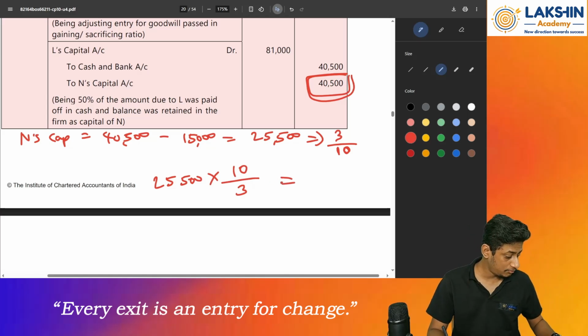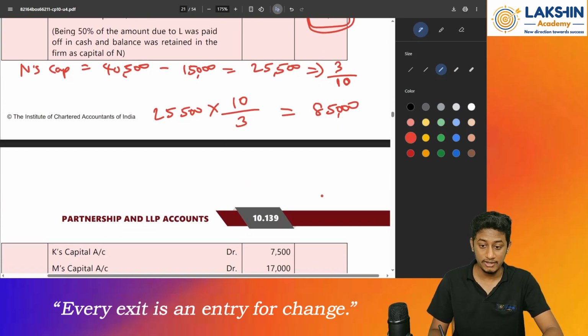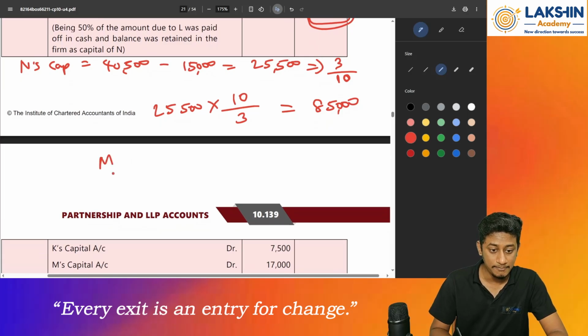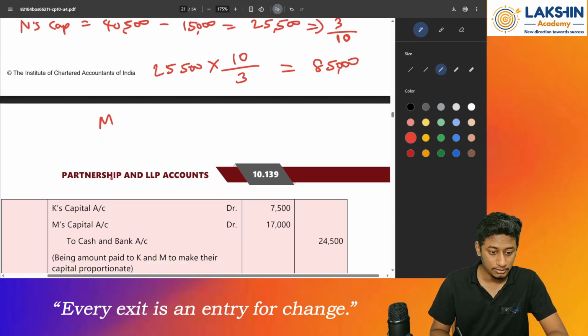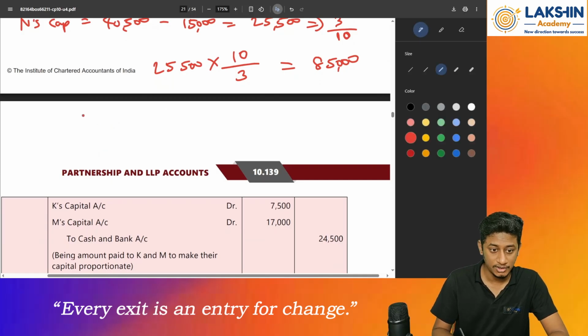So how much will that be? 25,500 into 10 by 3 equals 85,000. 85,000 will be the total capital. Now find the value for the remaining partners, K and M. For K and M we will find the capital value. So 85,000 into the new ratio.